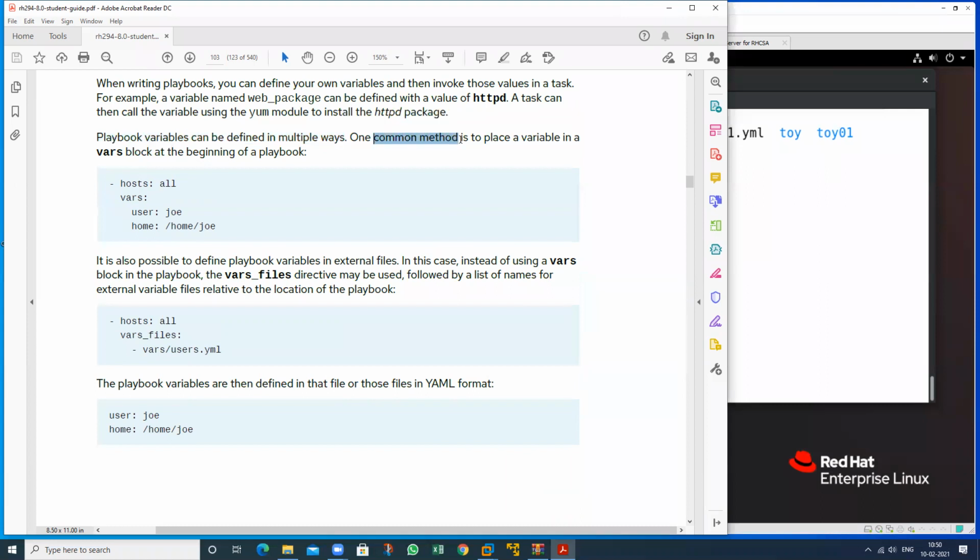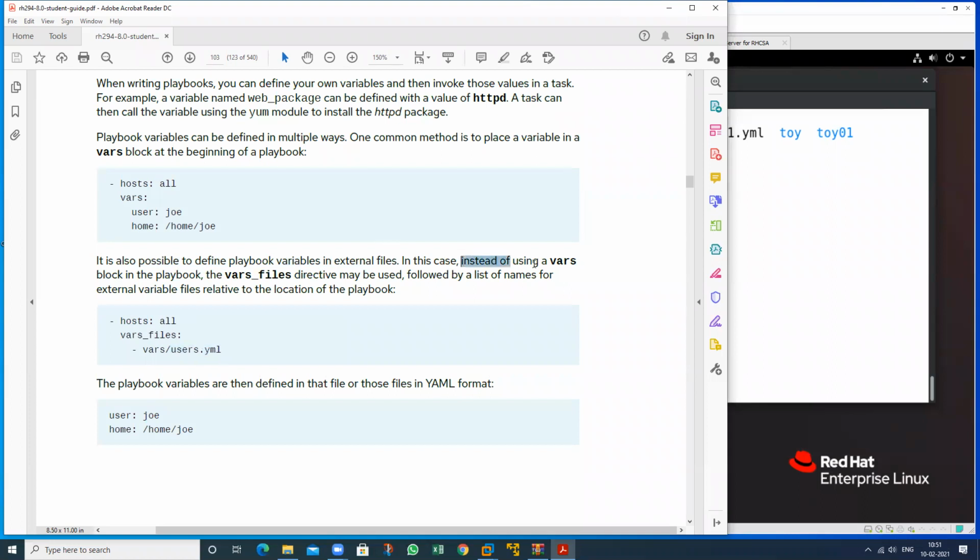One common method is to place a variable in a vars block. It's the name of the block at the beginning of the playbook. It is also possible to define playbook variables in an external file. Suppose you place all the variables in a file, then you can call that particular file in a playbook also.